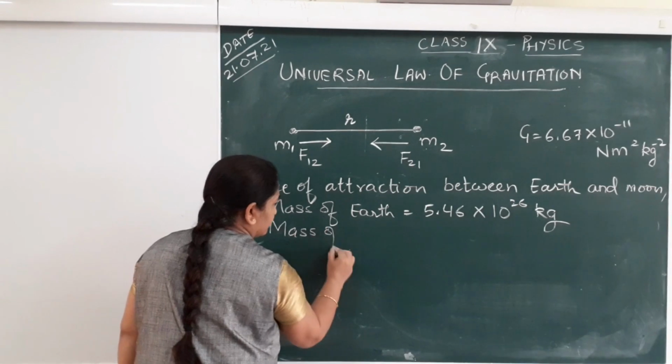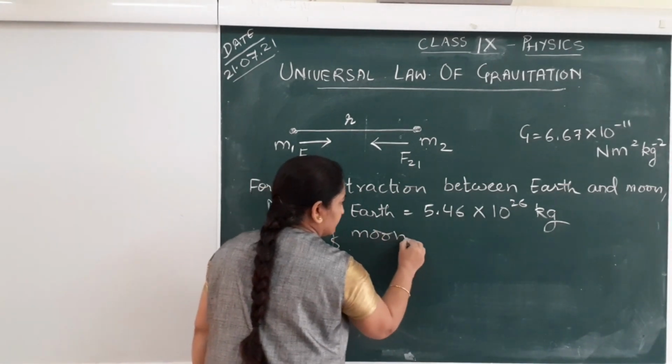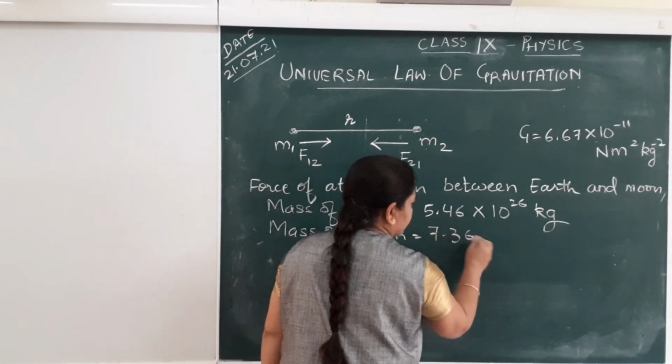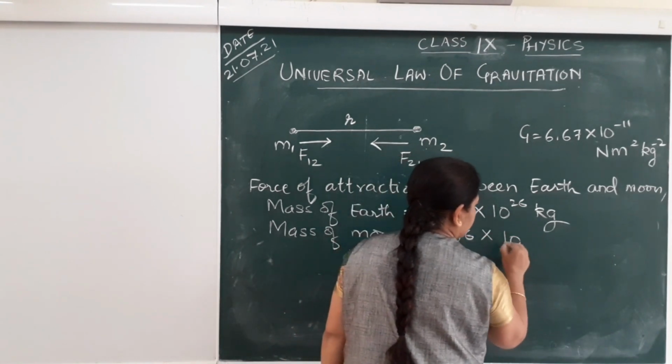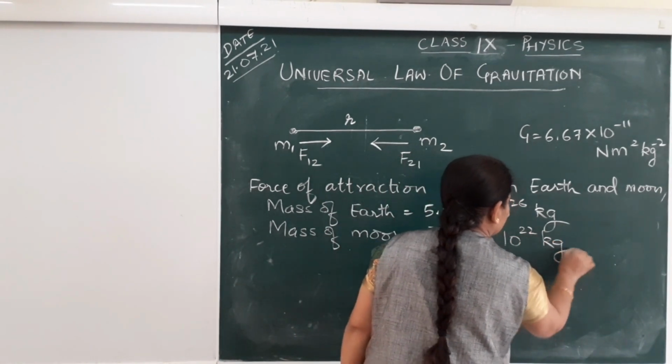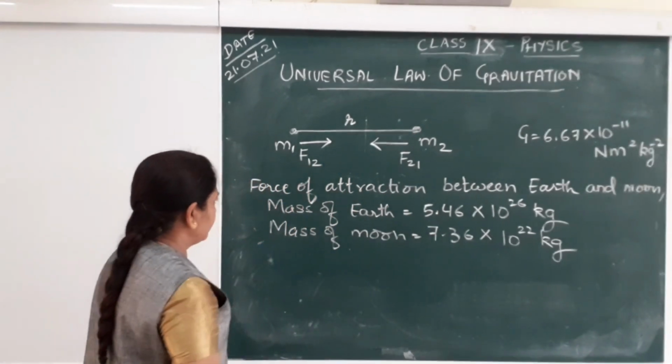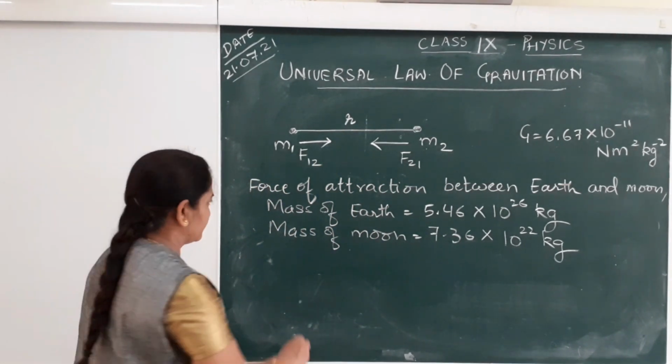We require mass of Moon, which is 7.36 into 10 power 22 kg. And we also require the distance between the two.